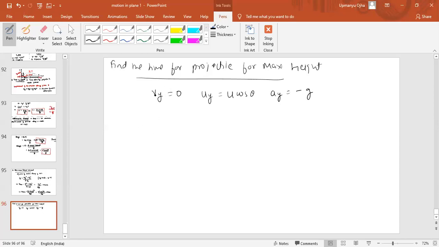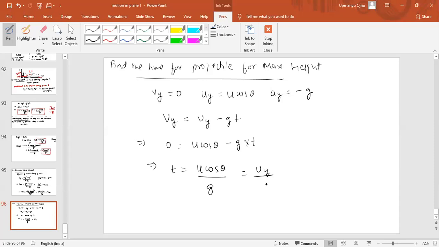So if I use the equation of motion there, vy equal to uy minus gt. So vy is 0 equal to u cos theta minus g into t. So we get what? Time taken to reach the maximum height is u cos theta by g, or we can also write as uy by g. That is the time taken for the maximum height, that is uy by g.